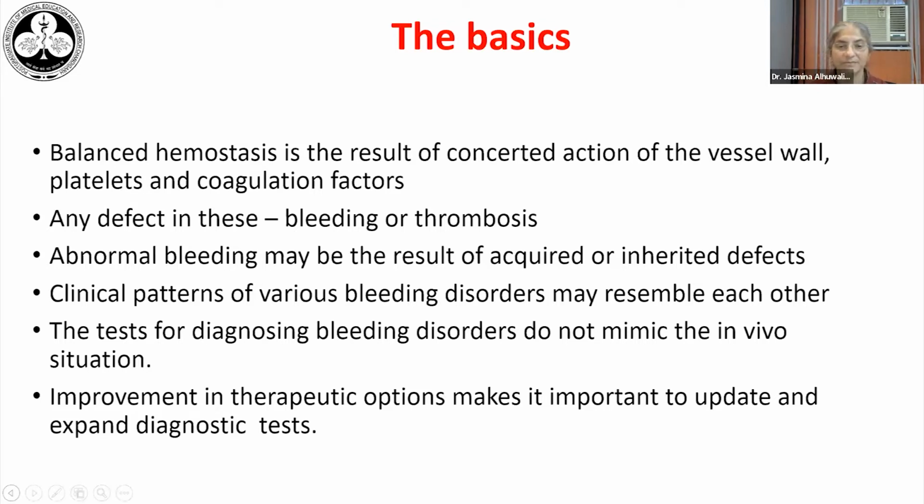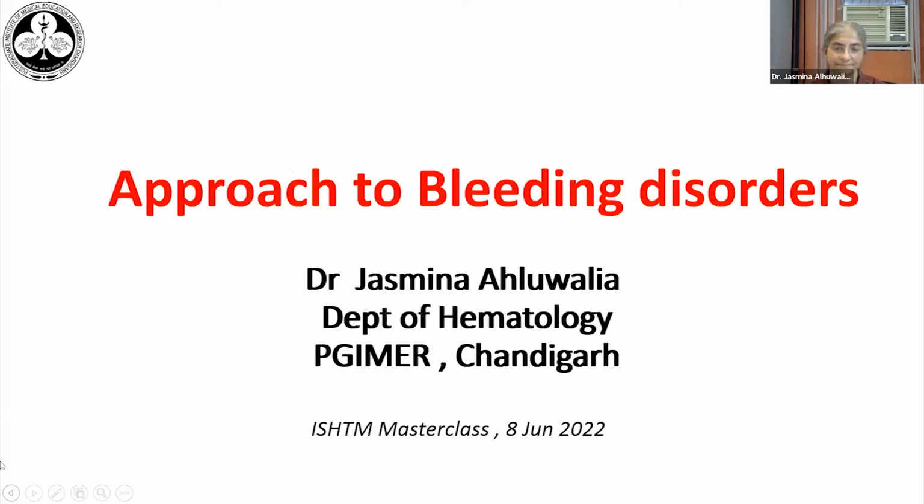Abnormal bleeding, we must remember, may be the result of acquired or inherited defects, and clinical patterns of various types of bleeding disorders may resemble one another. So just by a clinical history, it is not possible to reach a diagnosis of what the bleeding disorder may be. The tests for diagnosing bleeding disorders are also currently far from perfect because they do not mimic the in vivo situation. We have generated tests to identify bleeding disorders, but these may not mimic the in vivo situation at all. And all of us need to remember that there is now an improvement in therapeutic options for various bleeding disorders, which makes it important that we update and expand our diagnostic tests.